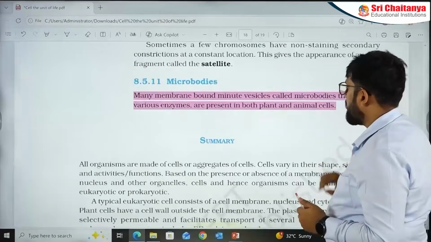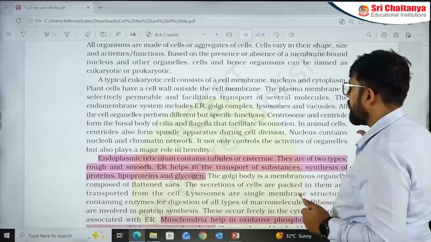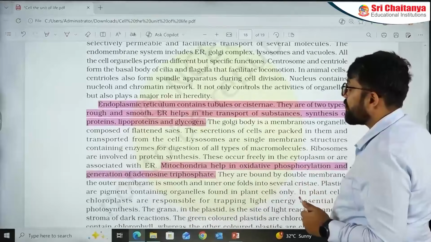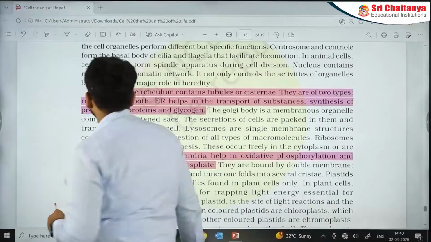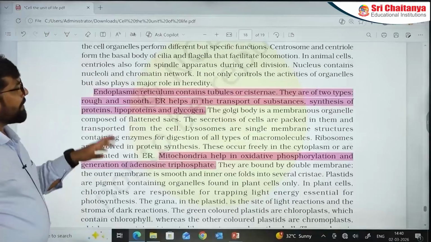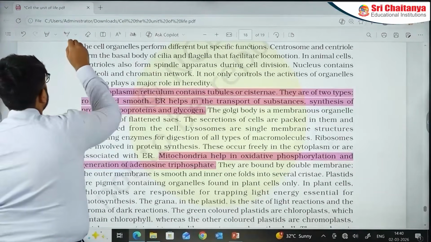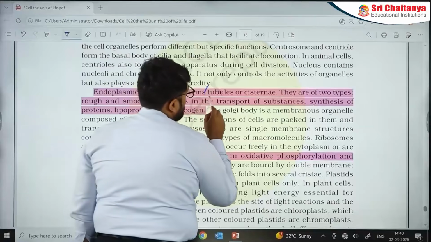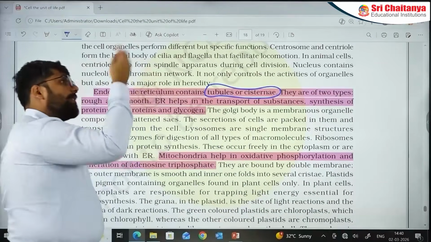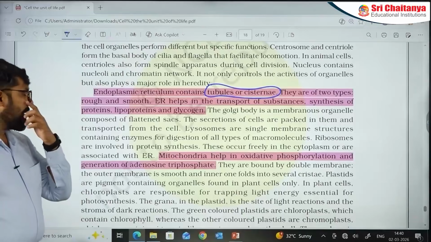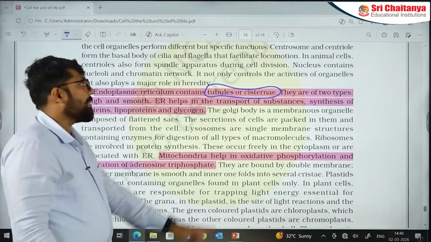Let me take you to the summary section. When I go to summary, I want to take you to this line. I told you that there's an interesting point about endoplasmic reticulum that I want to discuss. That is actually this point. When it comes to endoplasmic reticulum, tubules and cisternae. Now see this first. Tubules and cisternae. The word cisternae is used in the main text of the NCERT along with Golgi. But here also they are using the word cisternae along with it.